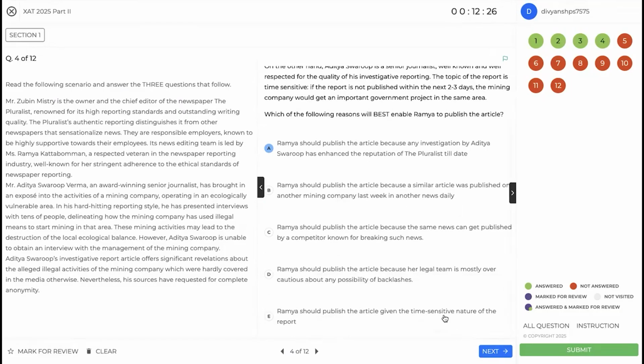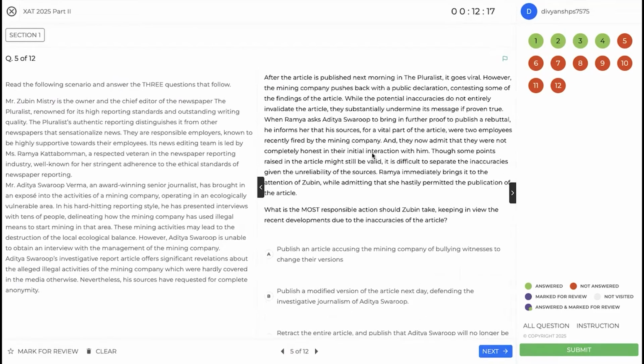Ramya should publish the article given the time sensitive. So again, because it is time sensitive does not mean I will just go ahead and publish this. So I'll go with option A here. Not very sure, but yeah.